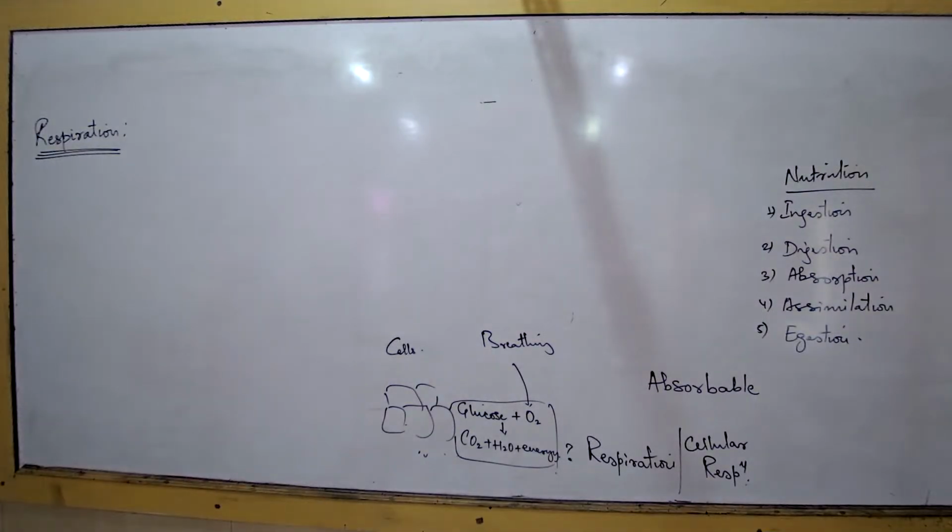Okay, so that is the standard definition that you write.